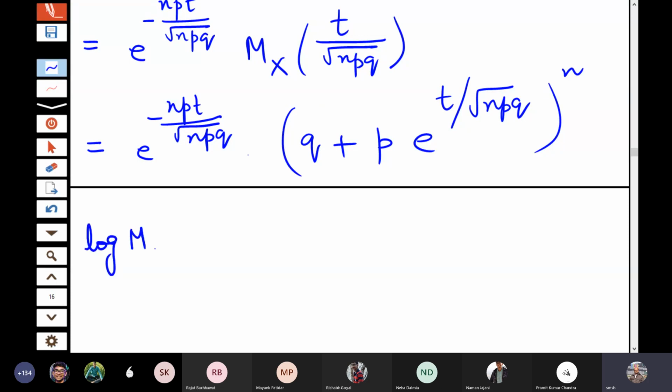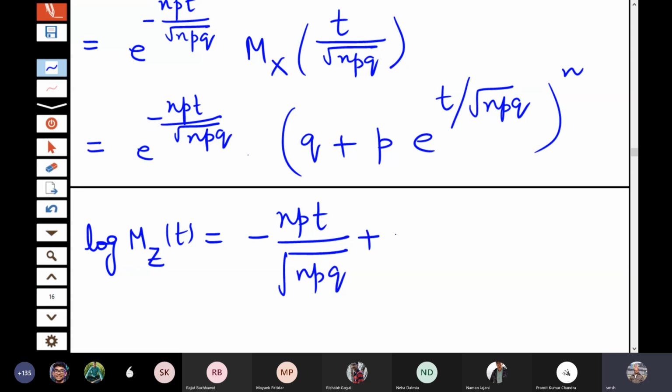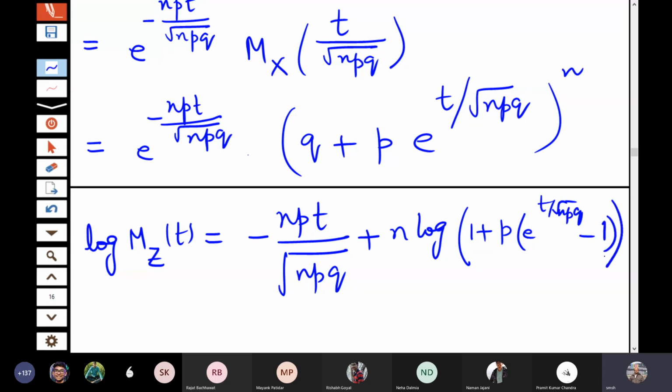We can take log on both the sides. So this will give me minus npt by root npq plus n times log of this term. This is actually 1 plus p times (e to the power t by root npq minus 1). I have written q as 1 minus p, and then I have adjusted the term. So this has a certain advantage.